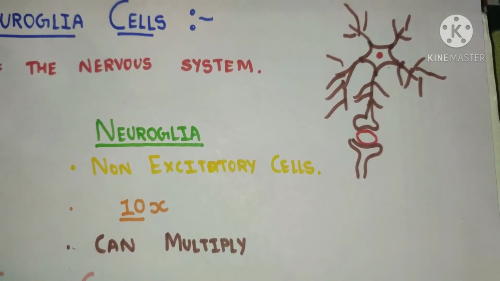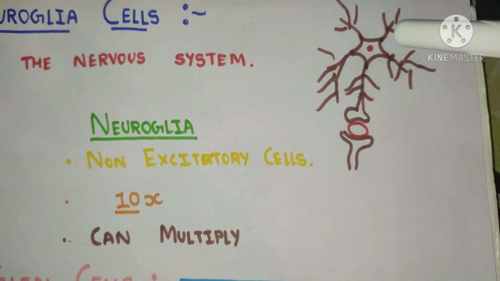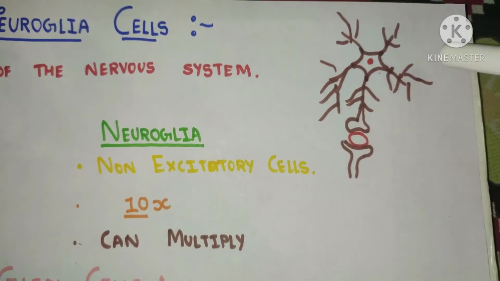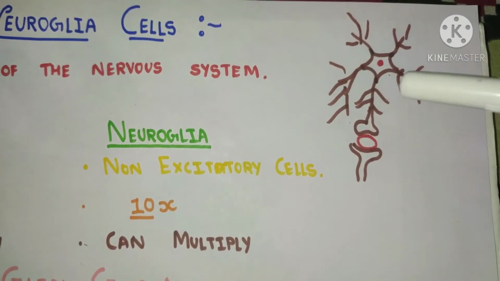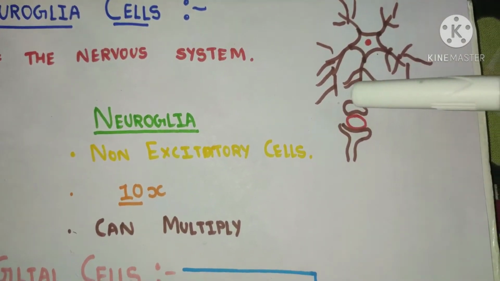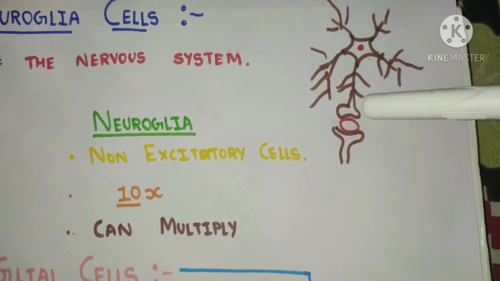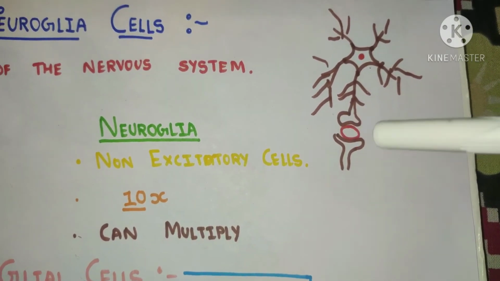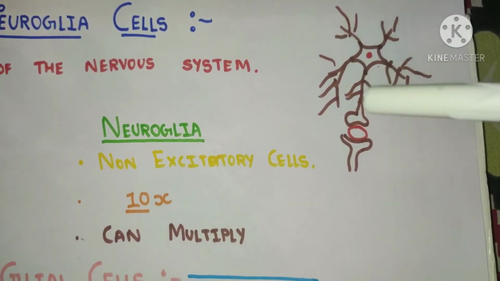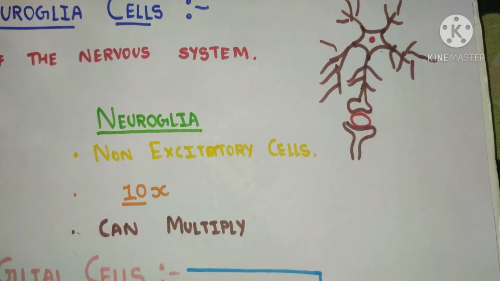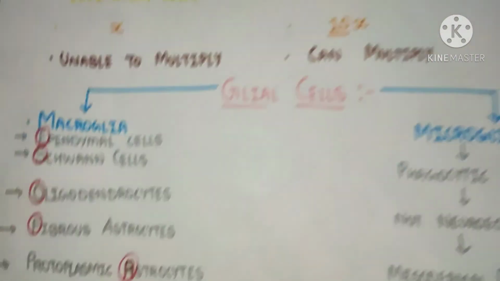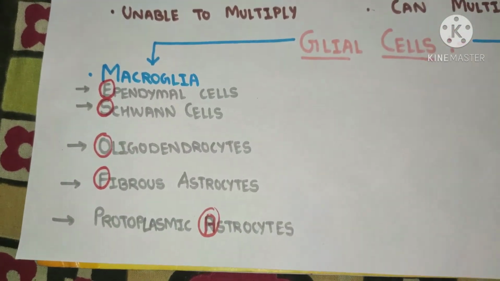How does it provide it? See, this is the astrocyte. These are neither dendrites nor axon, but just projections from the astrocyte. This projection forms a footplate around the capillary, and this capillary is completely surrounded by these astrocytes, so that it provides the blood-brain barrier. So these are some macroglia cells.